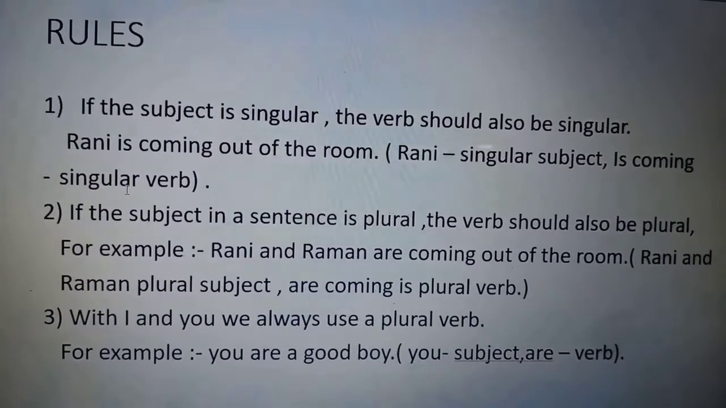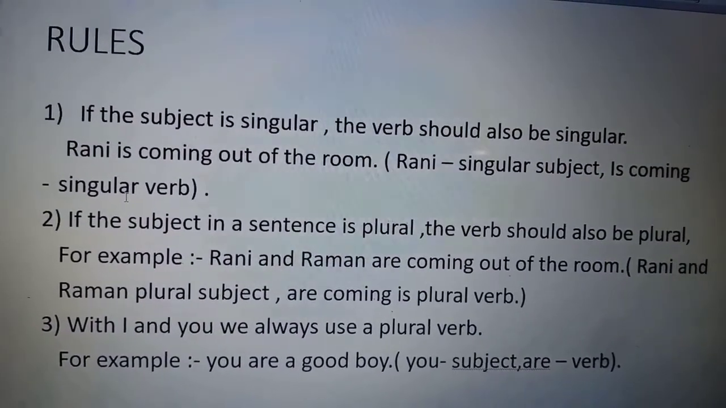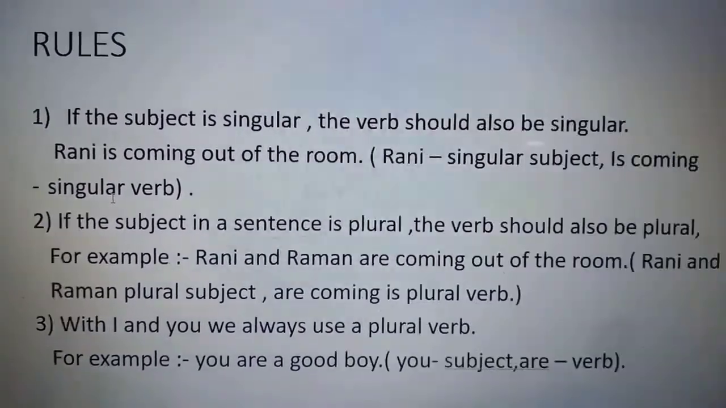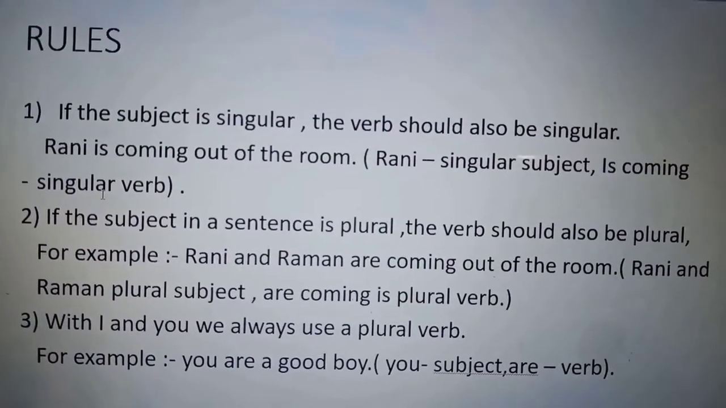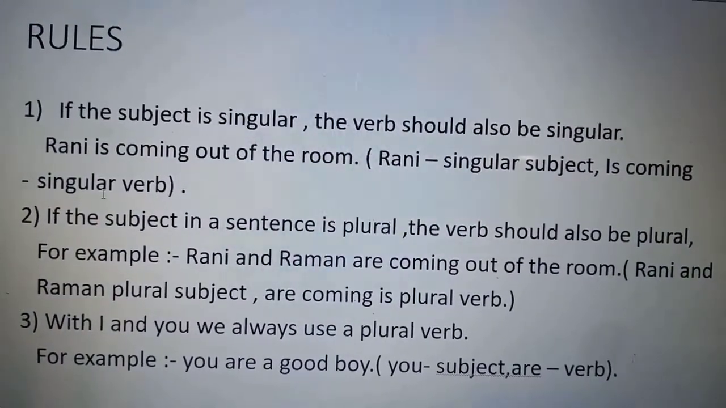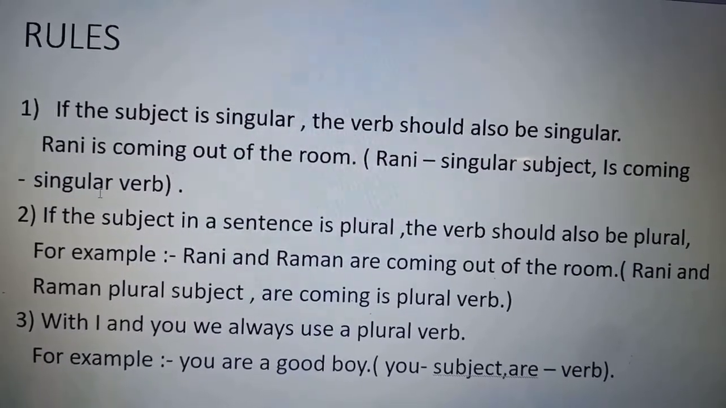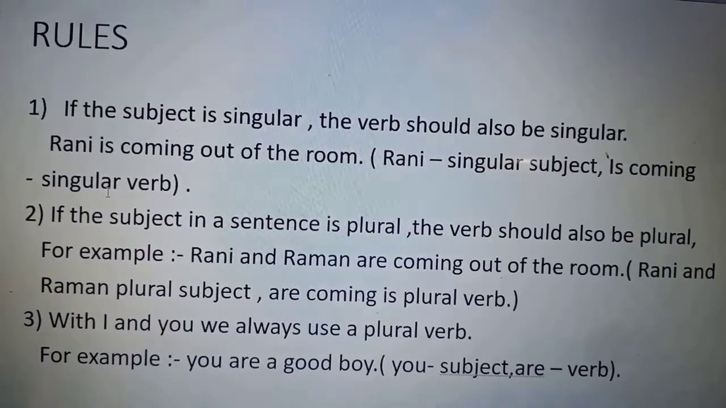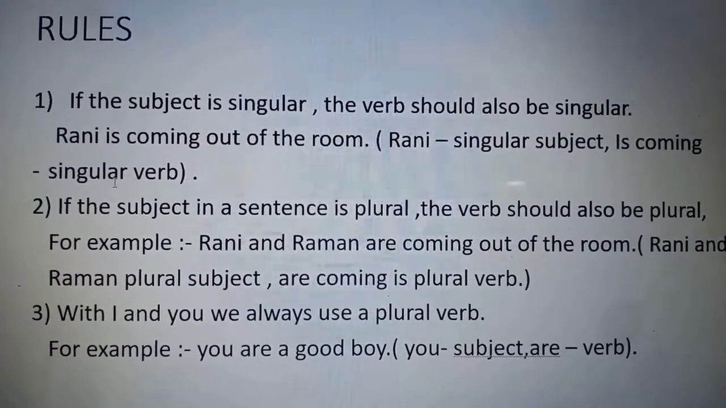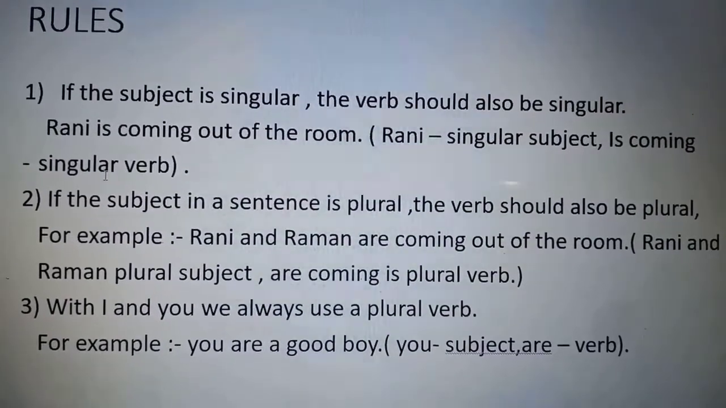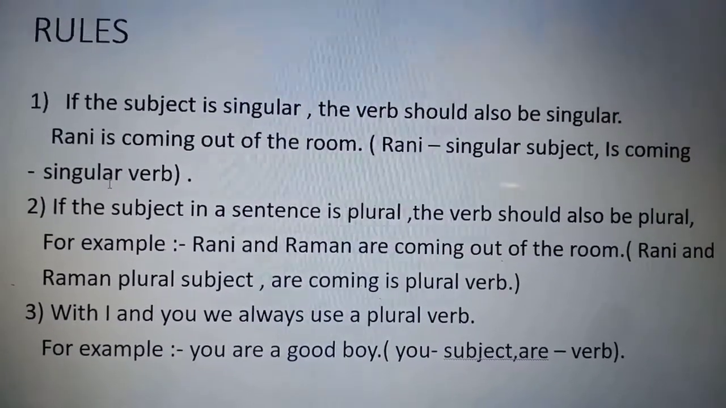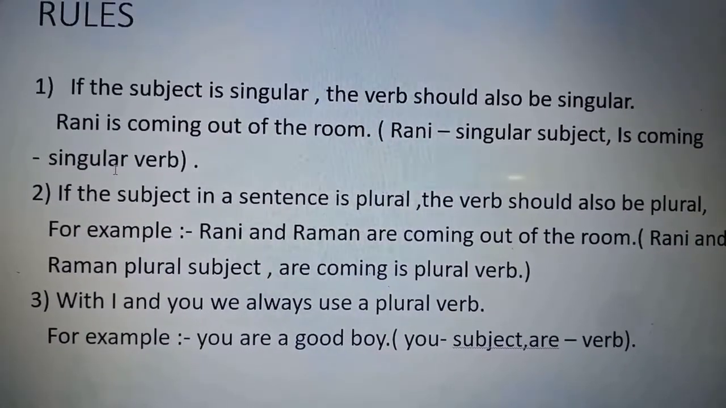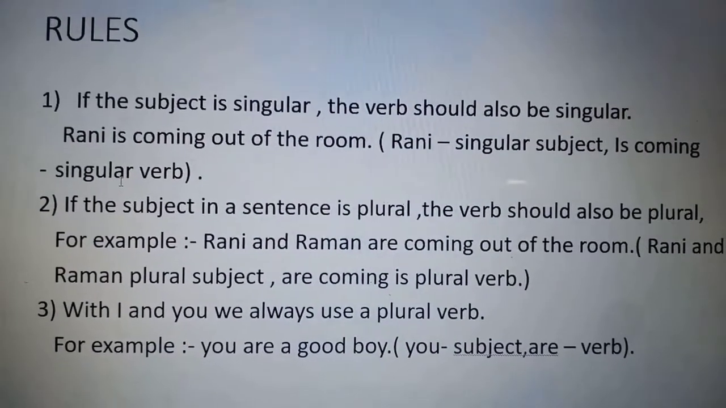So the first rule is, if the subject is singular, then the verb should also be singular. As we have seen in the previous example, that if the subject is singular, then the verb should also be singular. Let's see another example based on singular subject and singular verb. Rani is coming out of the room. So in this example too, Rani is a singular subject and is coming is also a singular verb. So we can say that according to the first rule, if in the sentence there is a singular subject, then we need to use a singular verb.